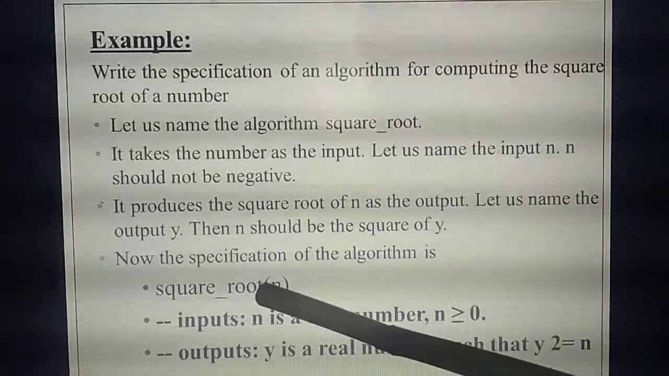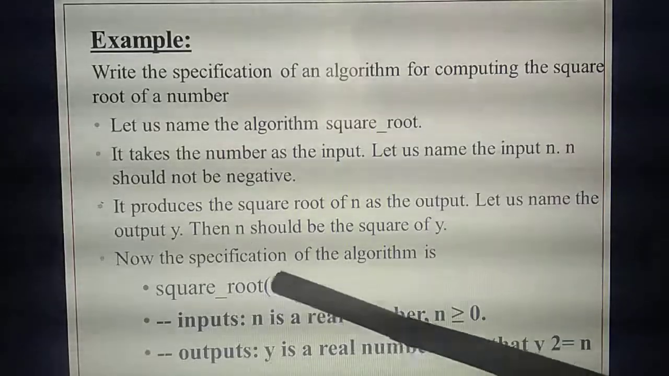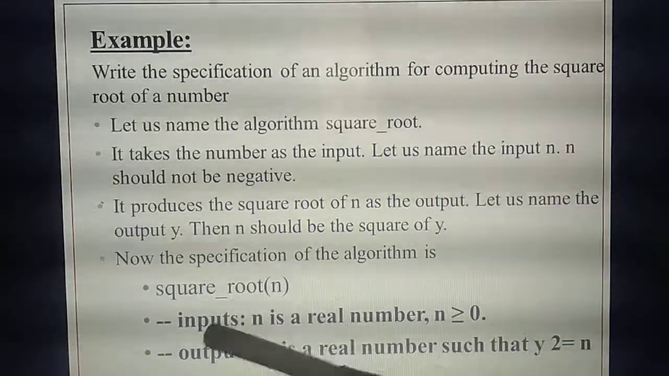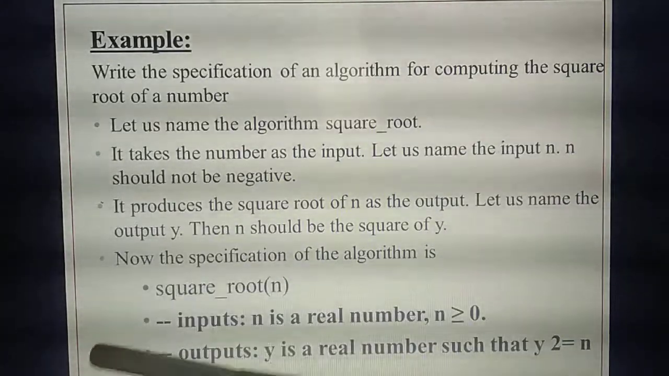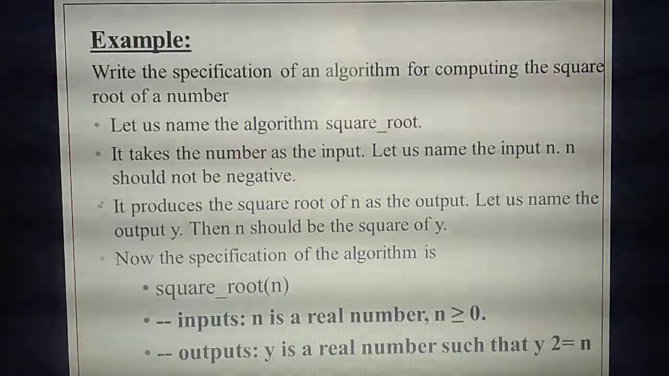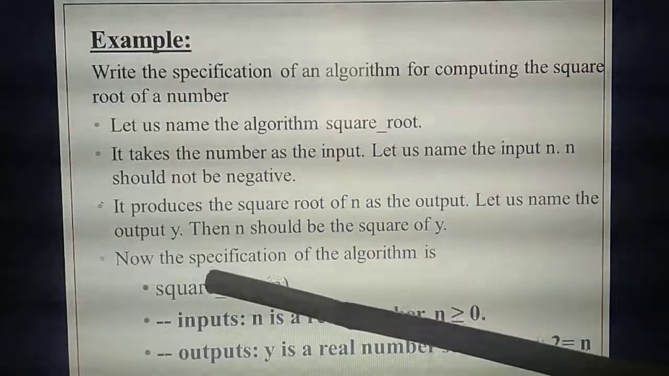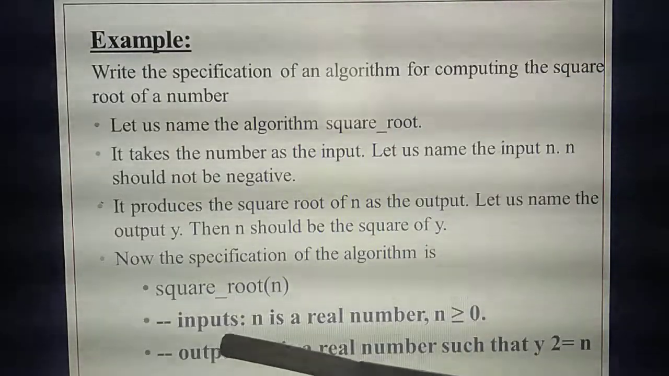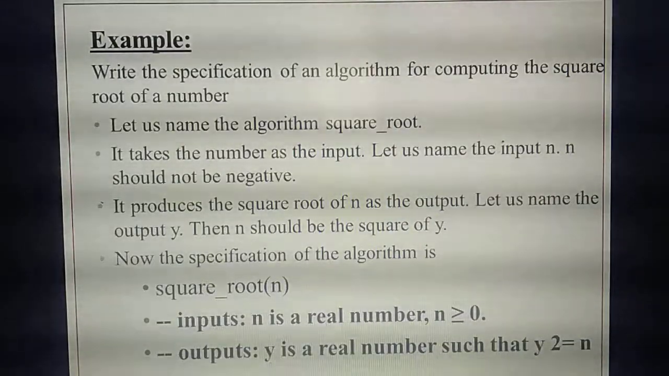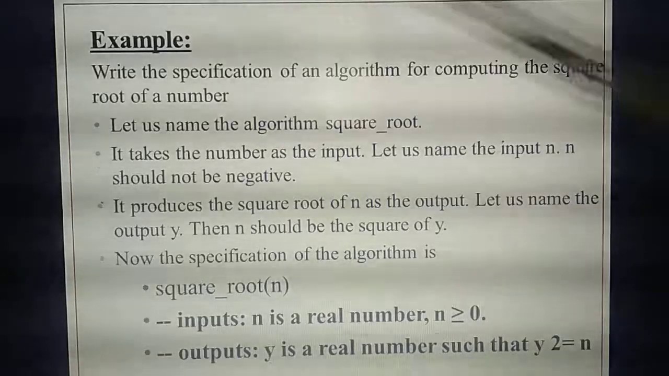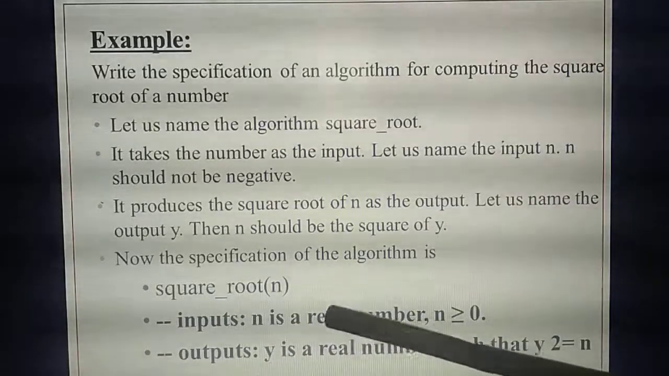Okay, first the name of the algorithm, then the inputs. What's the input variable here? N. Then inputs and outputs you need to declare in which line? Command line. So a command line starts with a double dash. So first you need to write the inputs, isn't it? The property of the input. So what's the property of the input? The property we are giving means n is a real number.